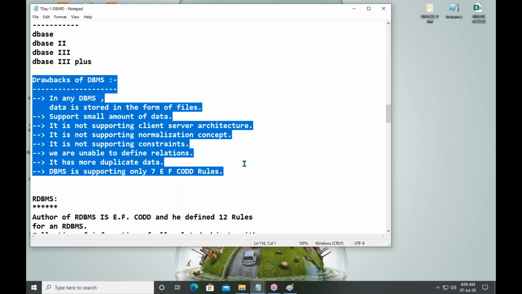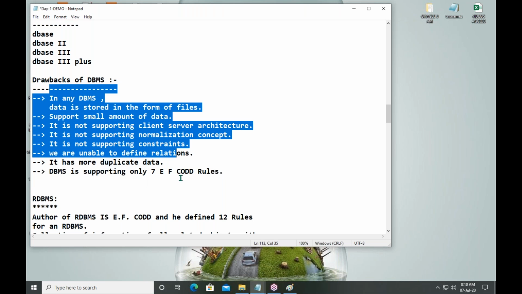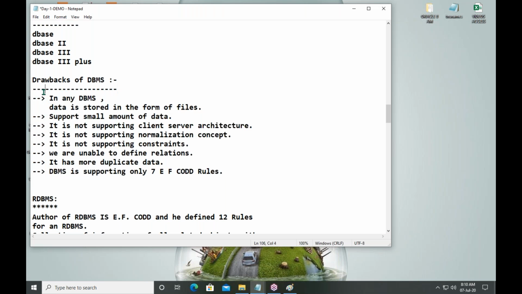See guys, the people don't have basic knowledge. You are unable to understand these points, but don't worry. Once we finish 30% of the Oracle syllabus, automatically you will understand what these drawbacks are.